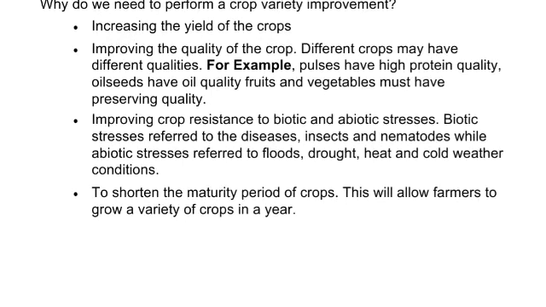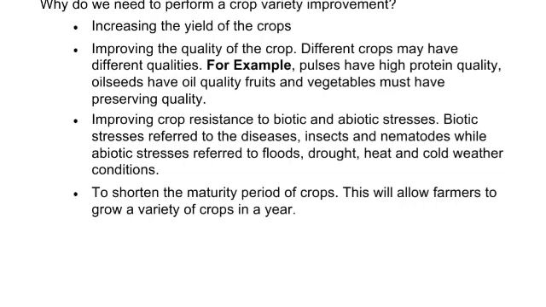Improving crop resistance to biotic and abiotic stresses. Biotic stress refers to disease, insects and nematodes, while abiotic stress refers to floods, droughts, heat and cold weather conditions. It means the crop should be grown in such a way that it can resist, it can fight through both the conditions, biotic and abiotic.